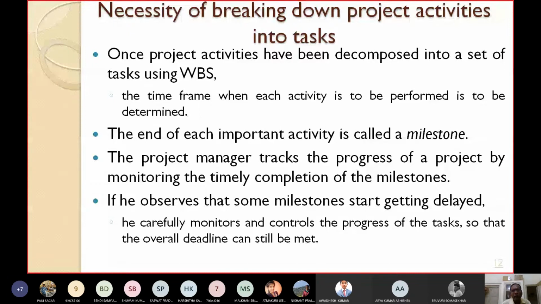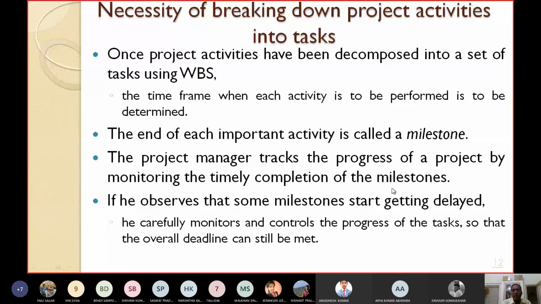The project manager tracks the progress of a project by monitoring the timely completion. So what is the usefulness of the milestones? The milestones are used by the project managers to track the progress of the project. So the project manager tracks the progress of a project by monitoring the timely completion of the milestones.